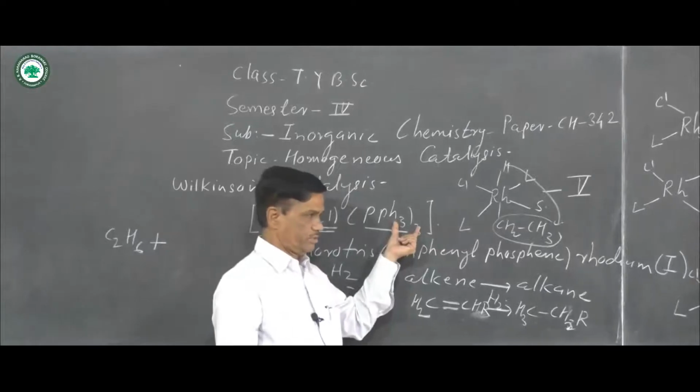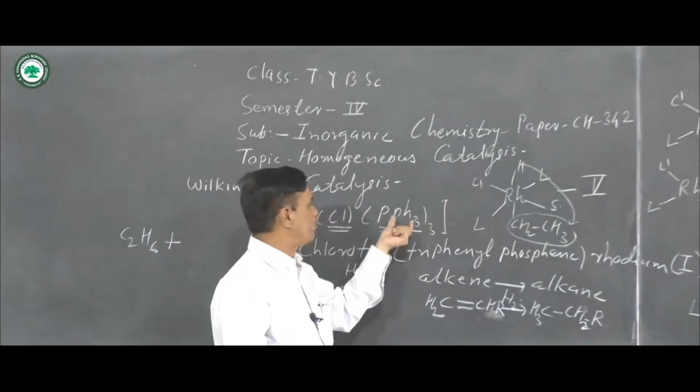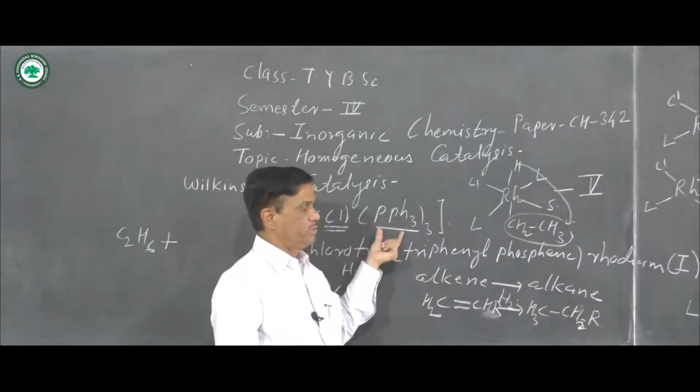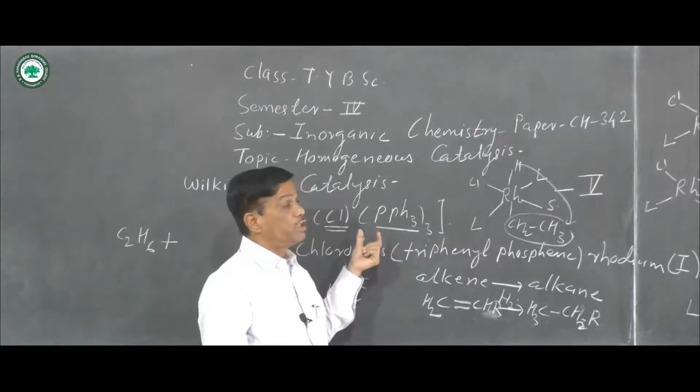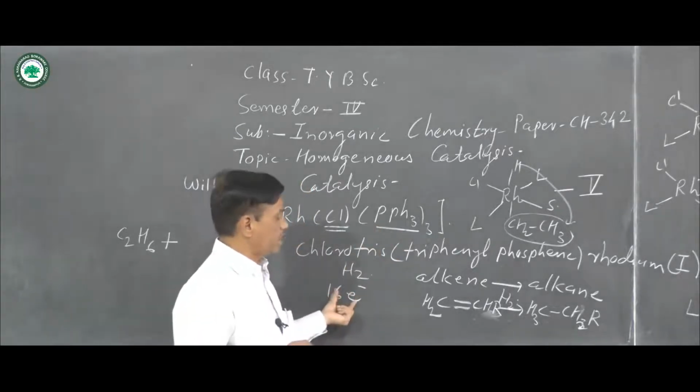RhClP3. It is converted into a solvated molecule by replacement of one triphenylphosphine, and that is the activated rhodium catalyst. It is square planar in nature and 16 electrons are there.